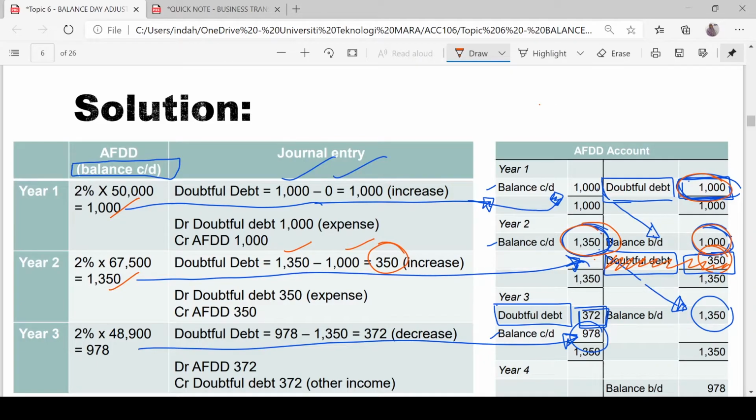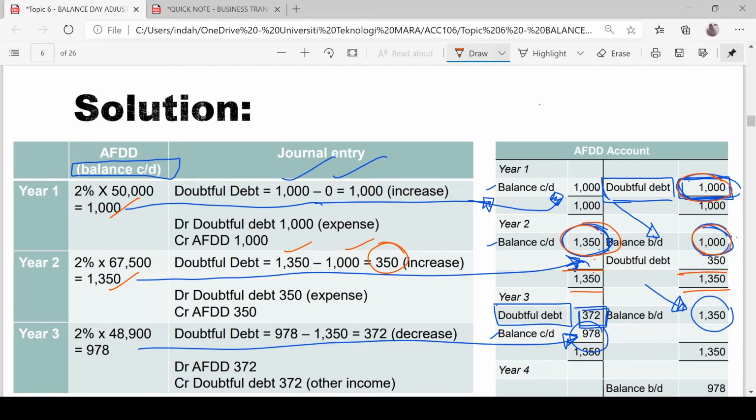Between 1,350 and 1,000, 1,350 is higher, so take 1,350 as the total at the end of the year. Then take the total 1,350 minus 1,000, and you get a difference of 350.